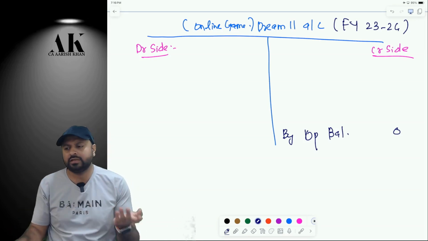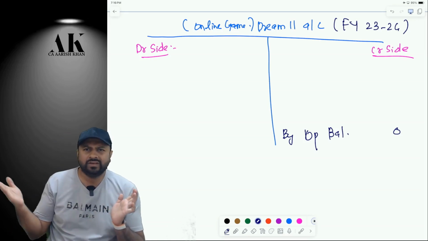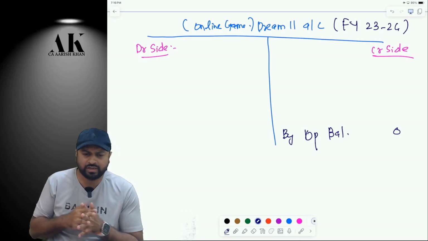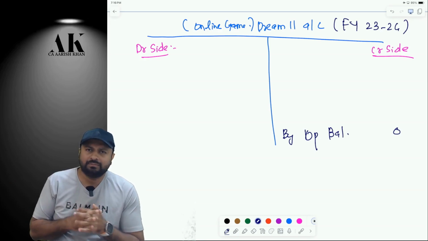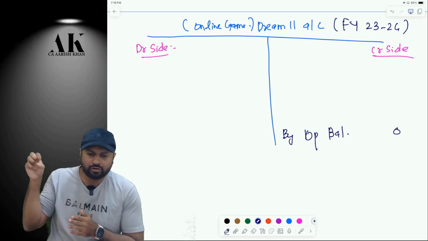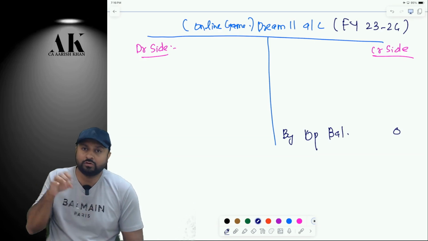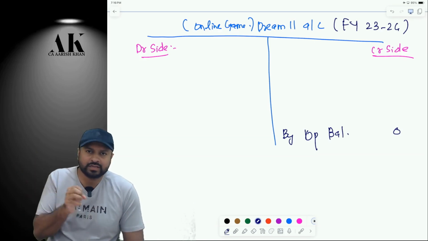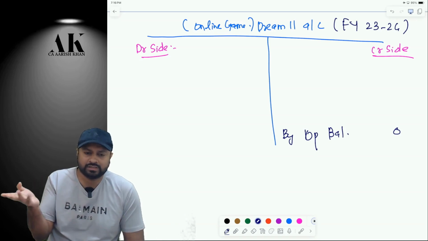So how can we open the account? The way you open an account on Facebook or Instagram, the same way you can open an account on Dream 11. But at Dream 11, there is one extra step that you have to do KYC later on if you want to withdraw the money. Because if you are withdrawing the money, tax implications will come, then you have to give your PAN, etc. All these details have to be given.